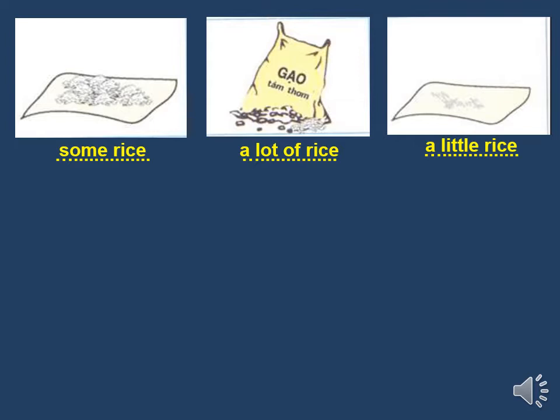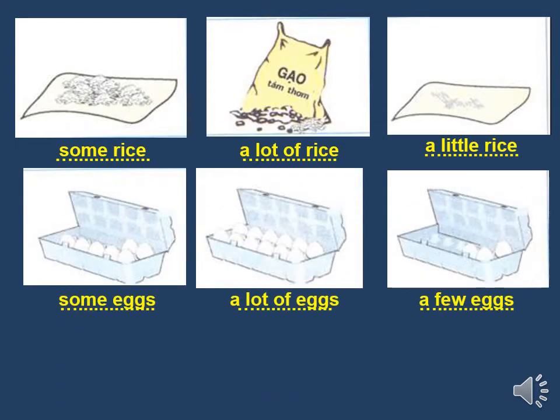Next, you observe three pictures below. Eggs is a countable noun, nghĩa là trứng là một danh từ đếm được. And you also use some eggs, nghĩa là một số trứng. A lot of eggs, nghĩa là nhiều trứng. A few eggs, nghĩa là một ít trứng. So you write some notes.